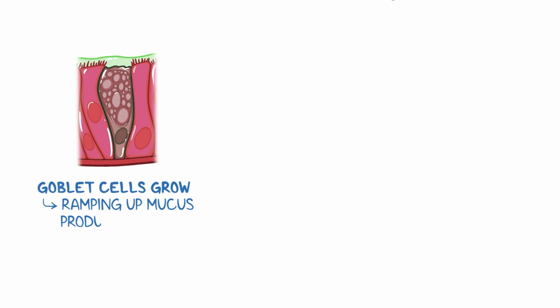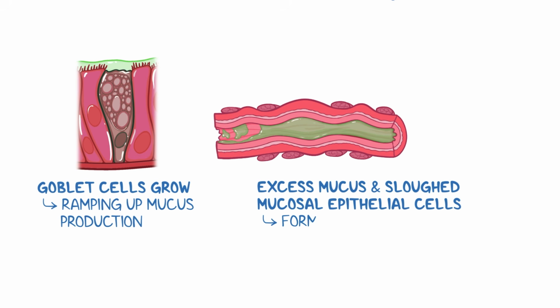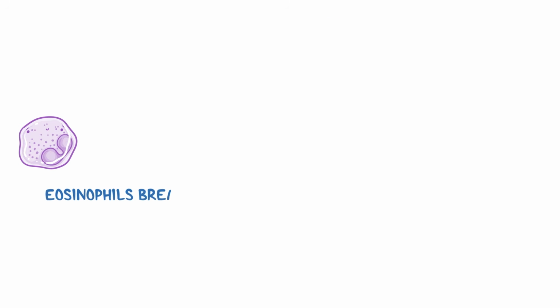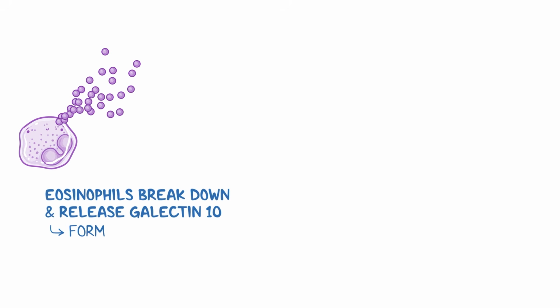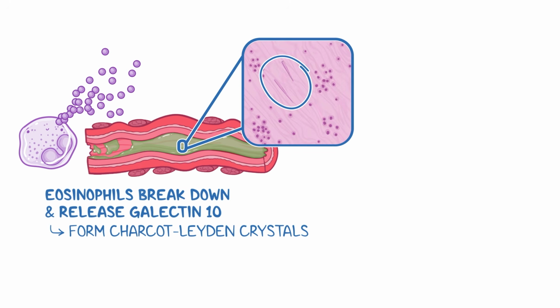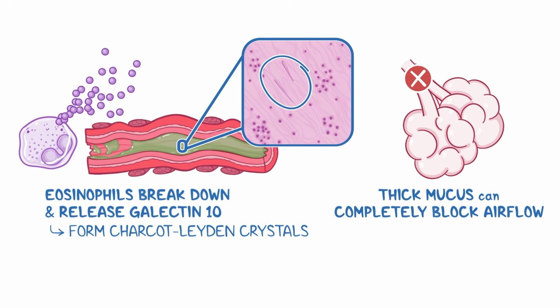Goblet cells also grow in size, ramping up mucus production. The excess mucus and sloughed mucosal epithelial cells can form thick plugs known as Kirschmann spirals. Next, as eosinophils break down, they release a protein called galectin-10, which forms needle-like crystals in the mucus called Charcot-Leyden crystals. In severe cases, thick mucus can completely block airflow, trapping air inside the alveoli and causing them to overinflate like tiny balloons.